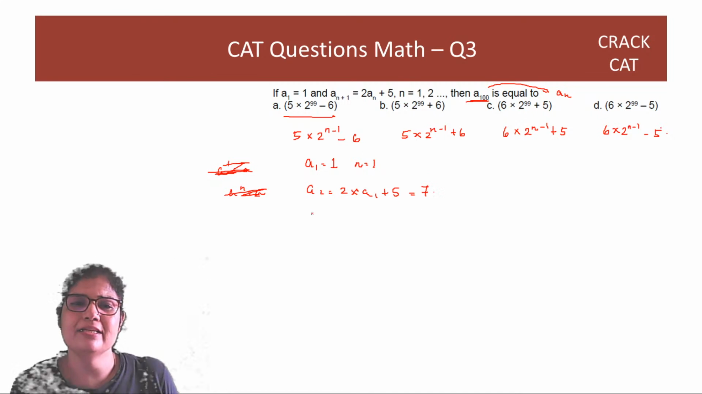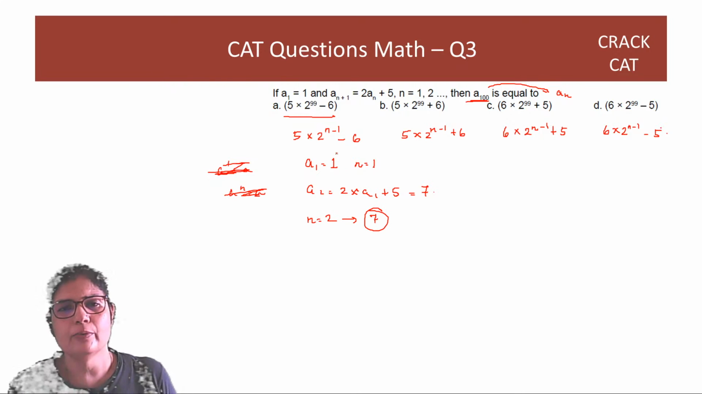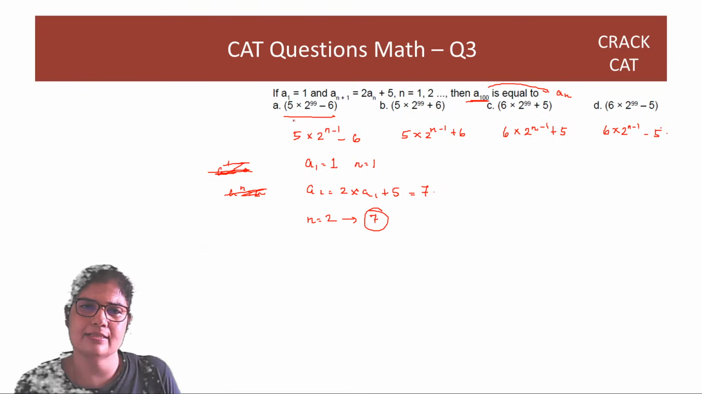So when I put n is equal to 2 in these 4 options, I should get my answer to be 7. So we put n is equal to 2 here. So what do we get? 5 into 2 minus 6. This is not 7.